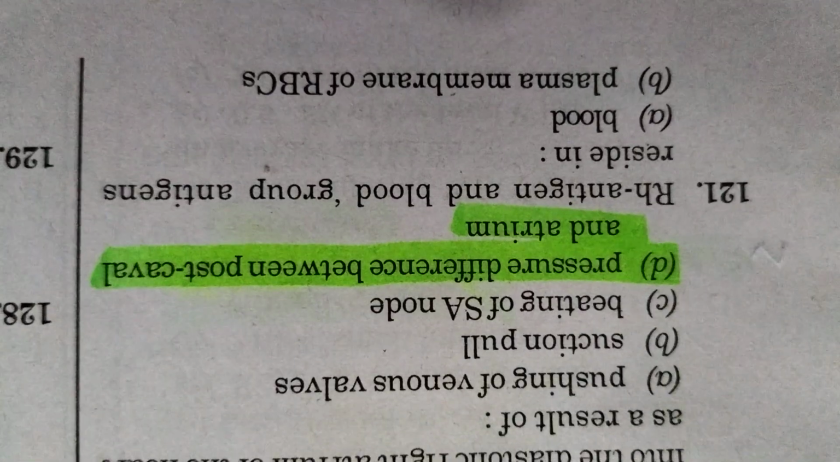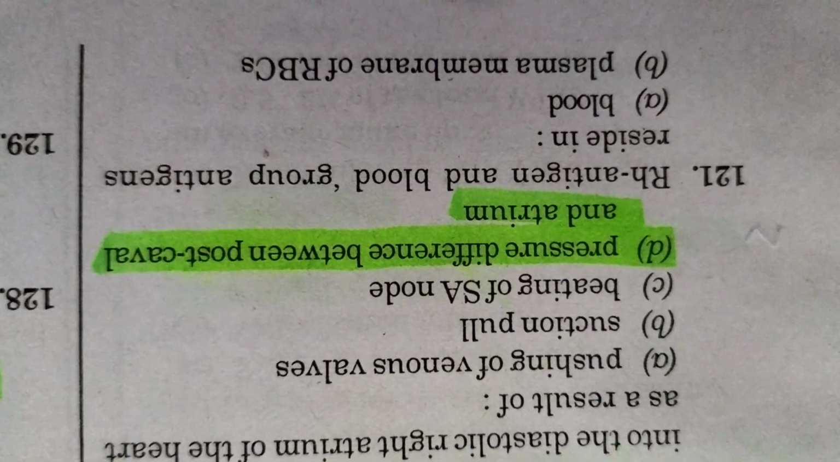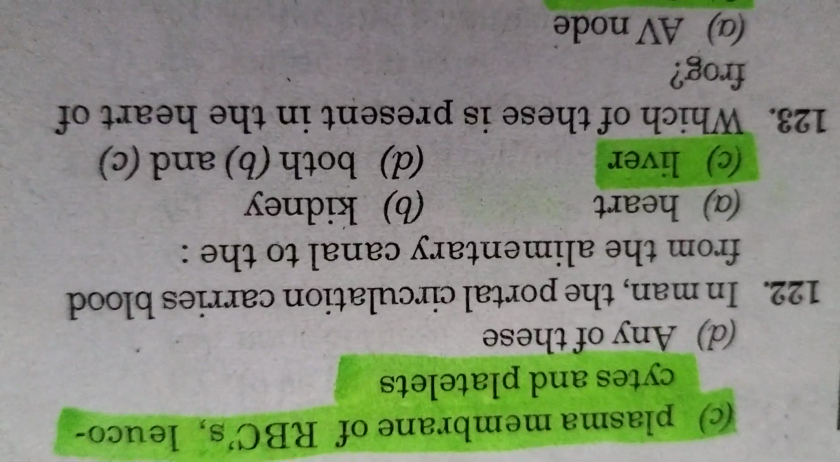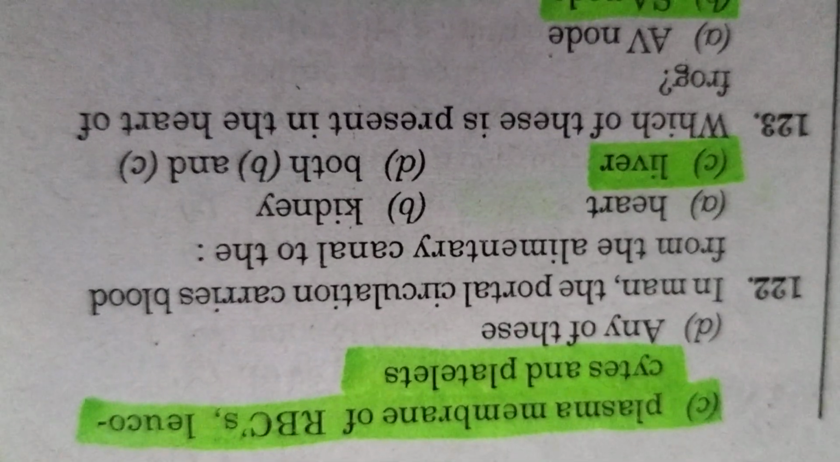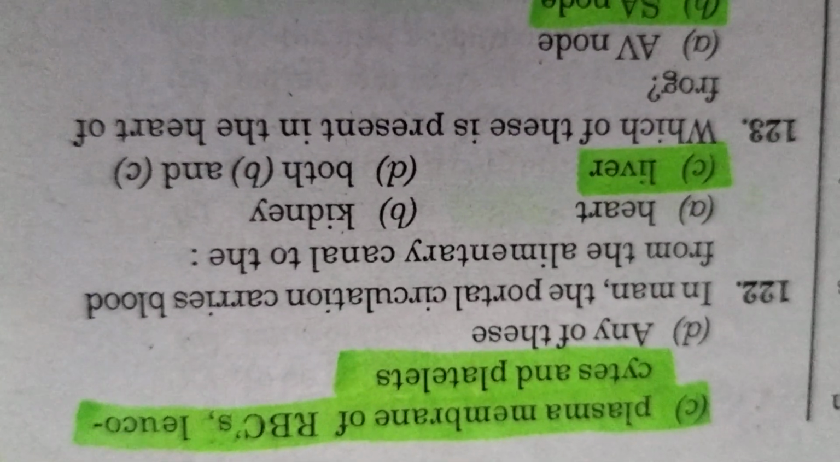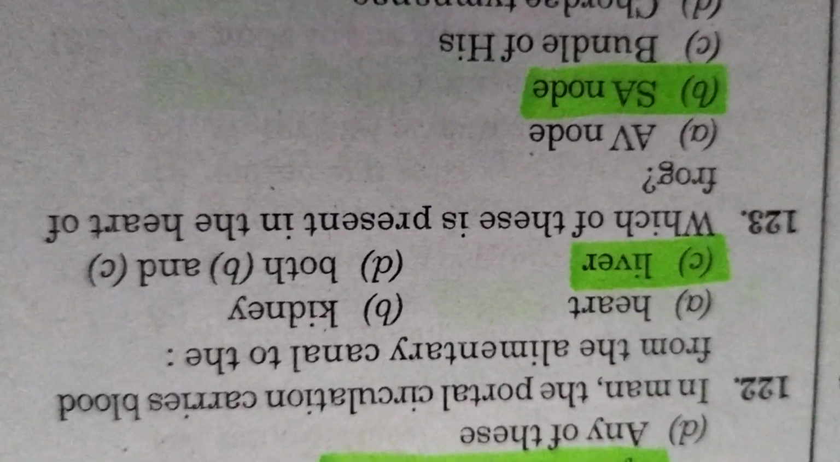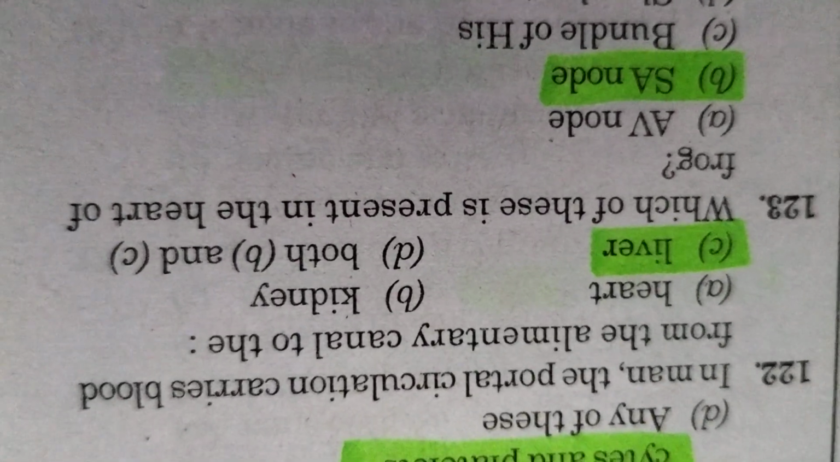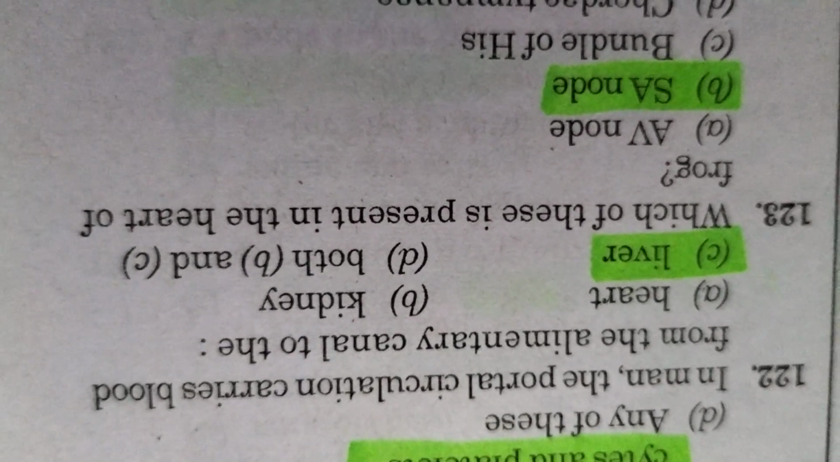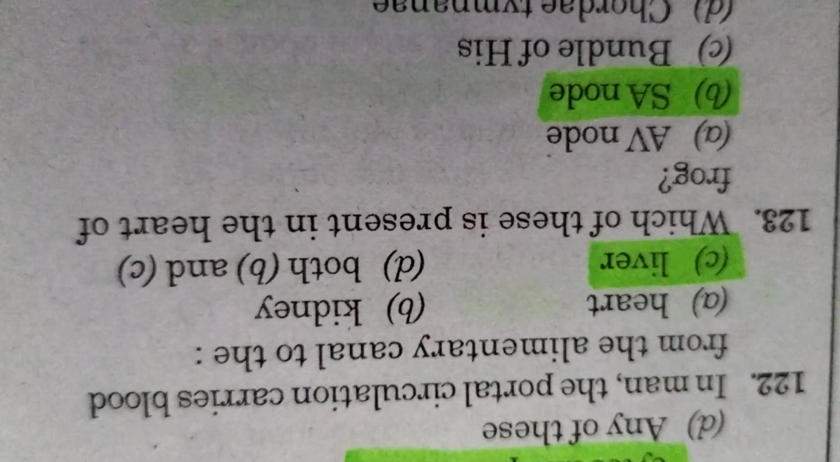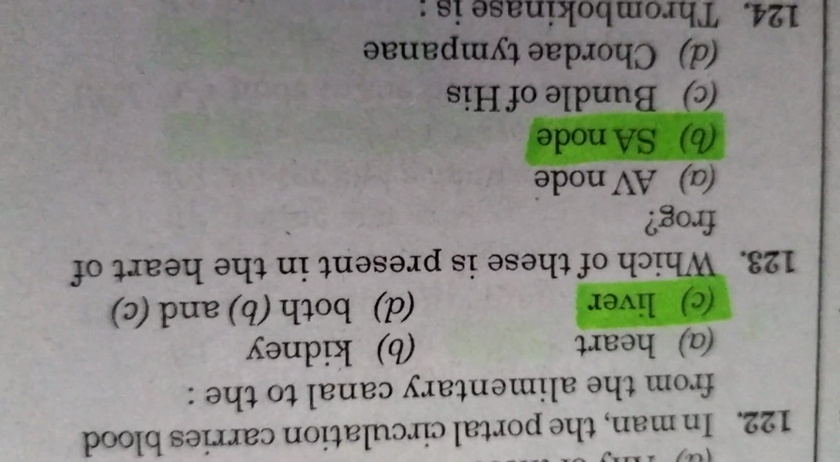Rh antigen and blood group antigen resides in plasma membrane of RBCs, leukocytes, and platelets. In man, the portal circulation carries blood from the alimentary canal to the liver.